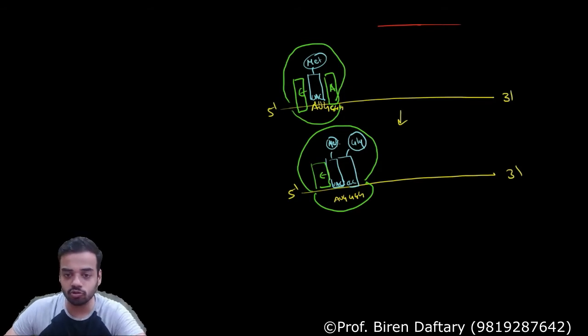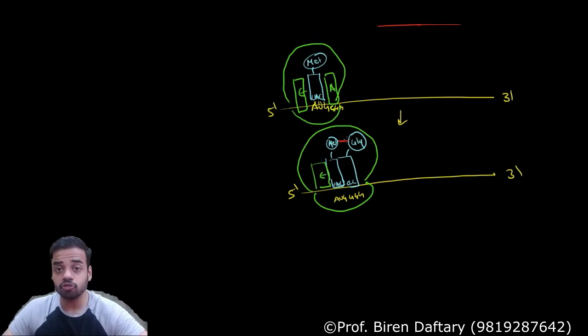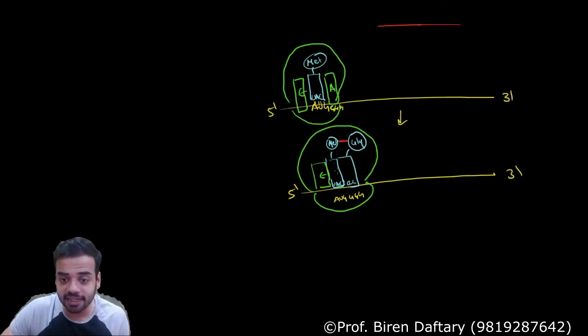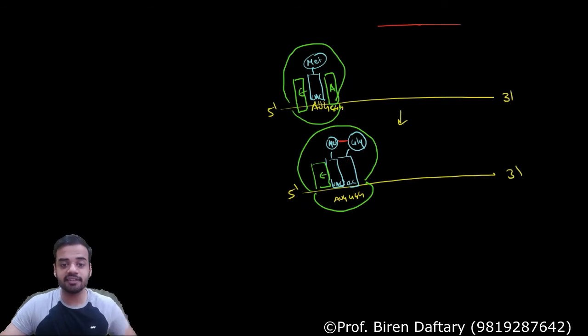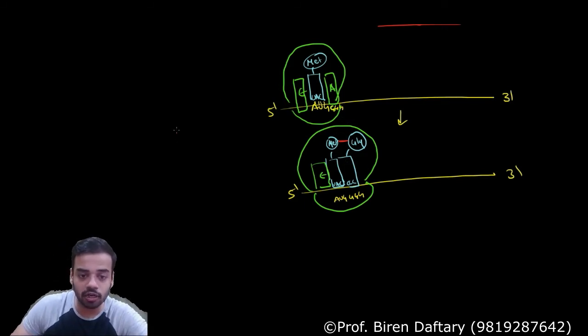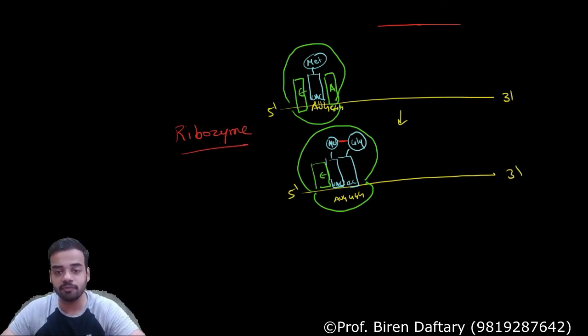Now what happens is, as soon as these A and P sites are full with the tRNAs, there is an enzyme which forms a bond between these two amino acids. Okay, so I will show a bond like this, and the bond between the amino acids is a peptide bond. This enzyme which is forming the bond between the tRNAs at P site and tRNA at A site is given in your book and it is called ribozyme. Ribozyme is the name of the enzyme which forms a peptide bond between these two adjacent amino acids.